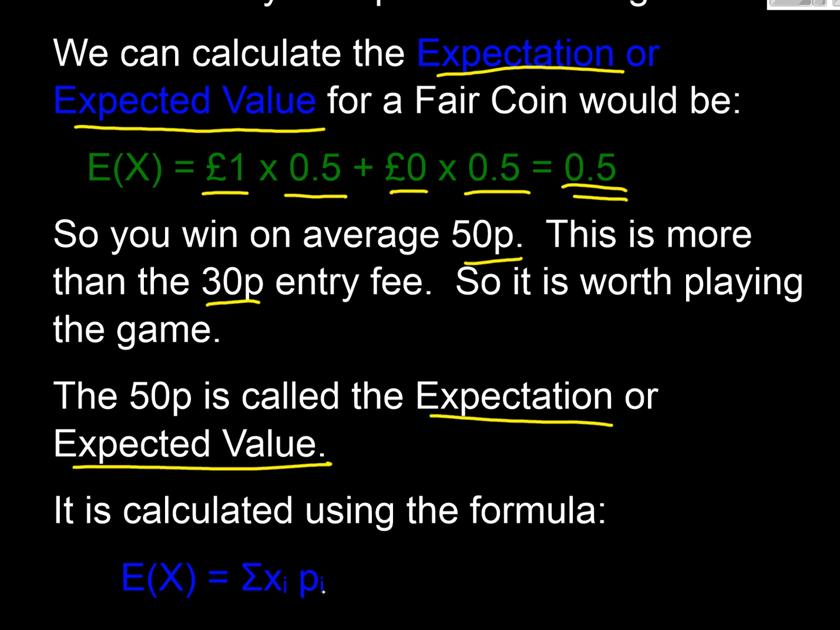And we calculated it using this formula here. And here's some notation. We write E for expectation, and in the brackets the variable that we're using here. X here is our profit, our winnings. And we're just multiplying the winnings by the probability of those winnings.